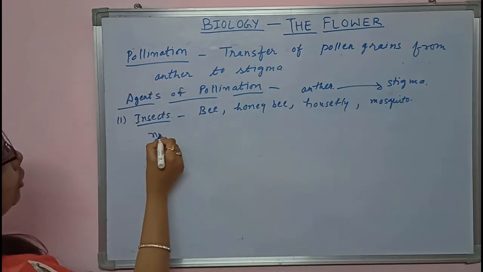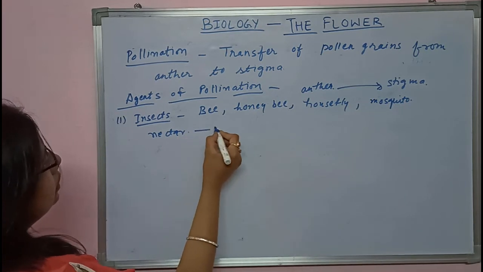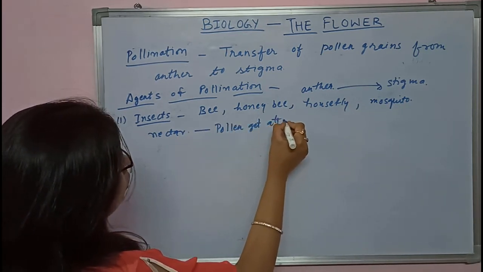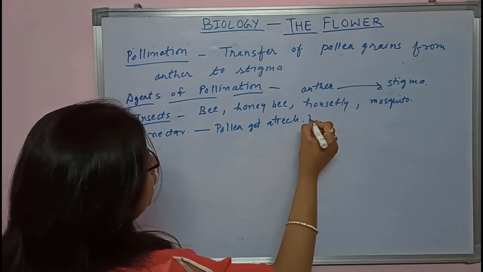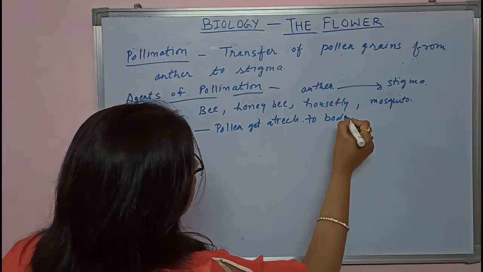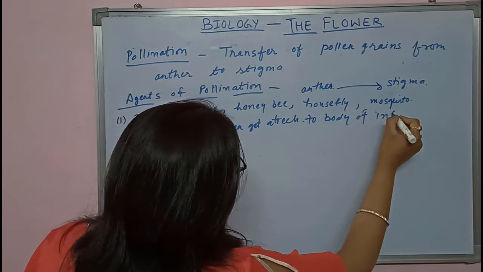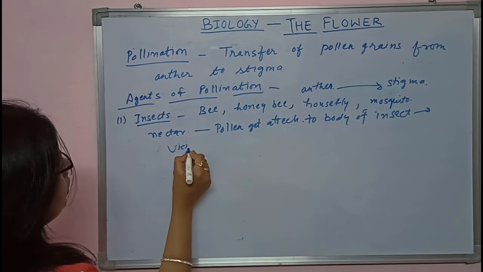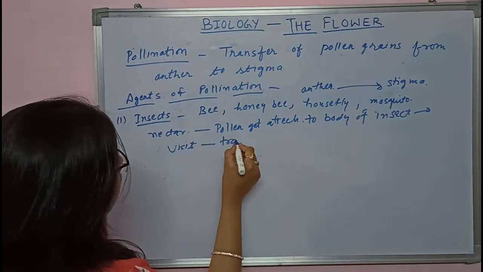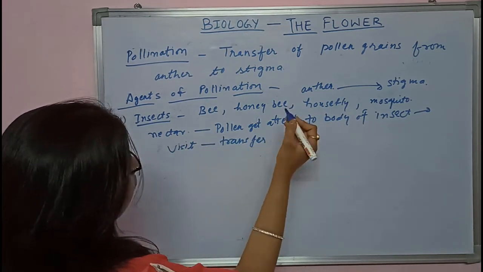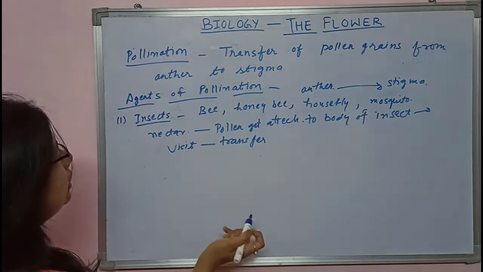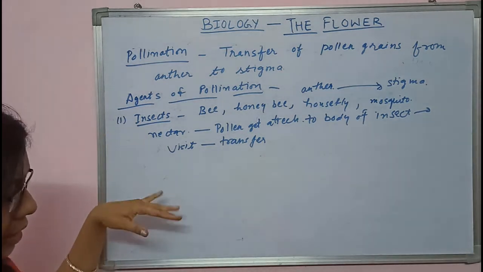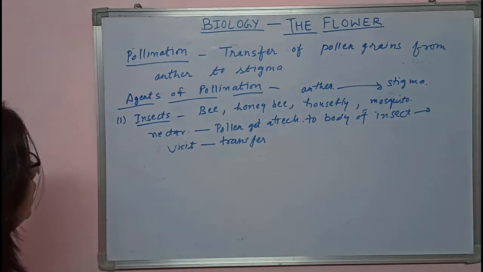During this process, the pollens get attached to the body of the insect, and when this insect visits another flower, it transfers the pollen into that flower. In this way, insects transfer pollen from one flower to another flower. This is called insect pollination.